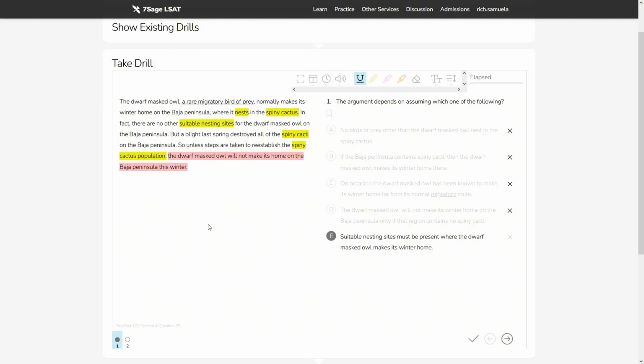Consider, what if they could just grab a tarp and a sleeping bag and set up shop on the Baja Peninsula for the winter and make it through? What if they could make their home on this place without the spiny cacti? If that was the case, then this argument would fall apart. E, if assumed, inoculates the argument from that criticism, and thus E is the right answer to this necessary assumption question.